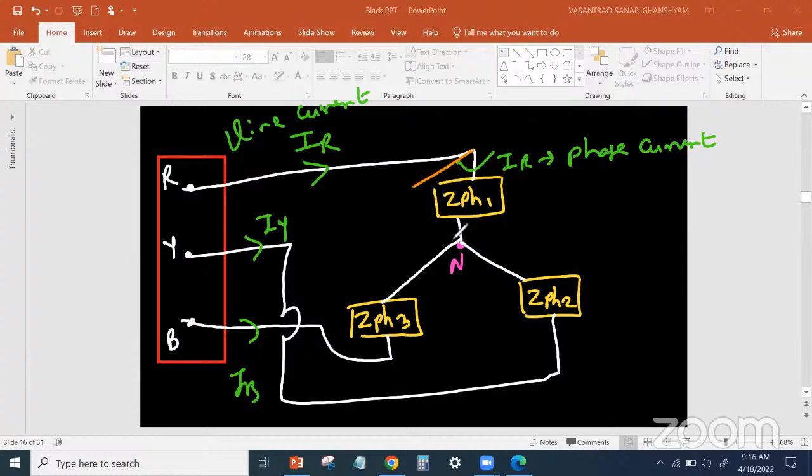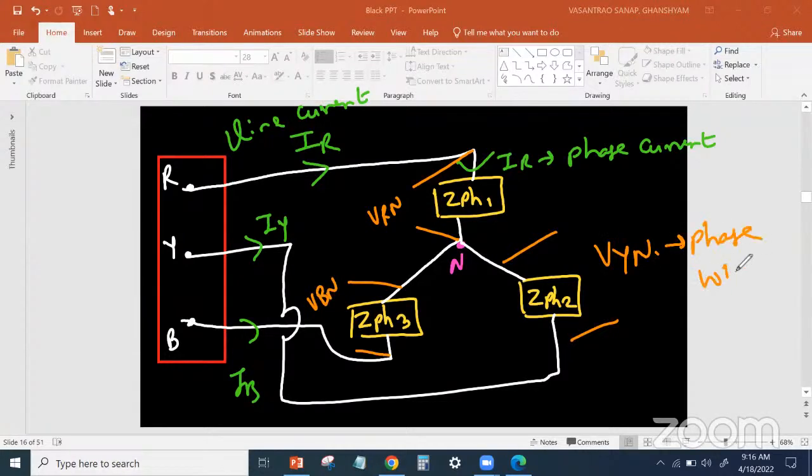This is the R terminal, so VRN. Then here the phase voltage is VBN, and here this is VYN. These are the phase voltages. Done, that is the whole diagram.